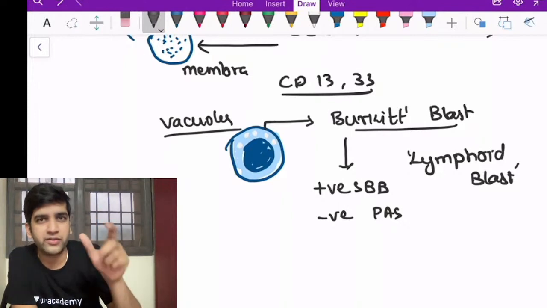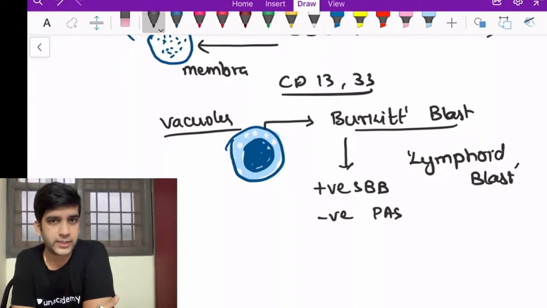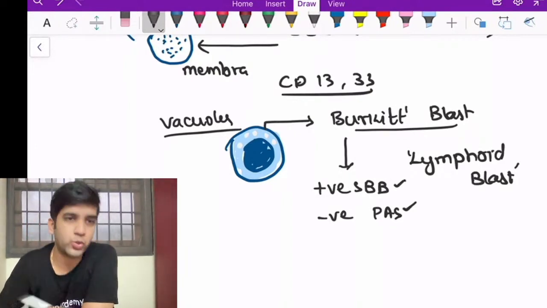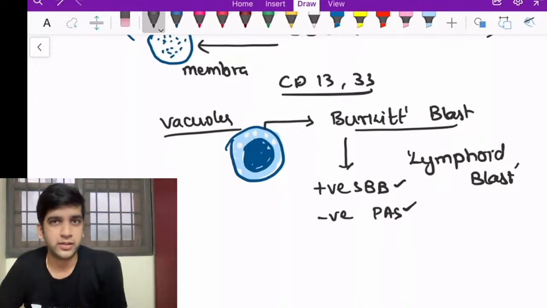Vacuoles are fully made of fat. The membrane is also made of fat, right? So since the fat is there, it's going to be positive here as well. This is a unique thing I want you to remember. Got it? Okay, so we saw AML M2.